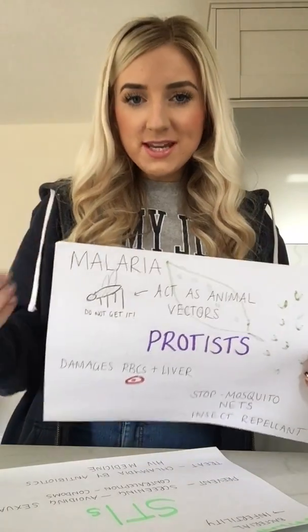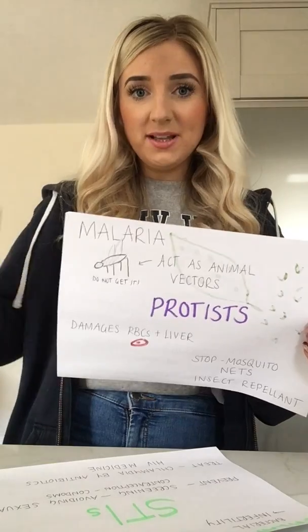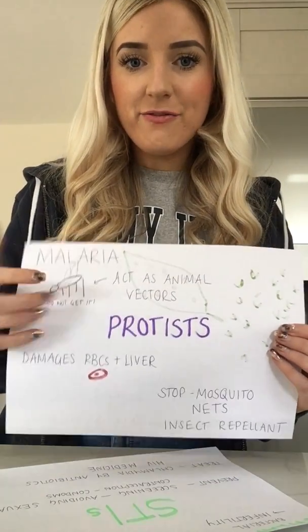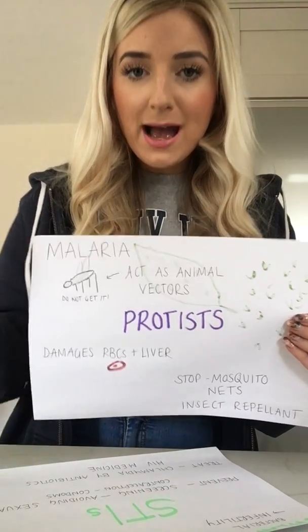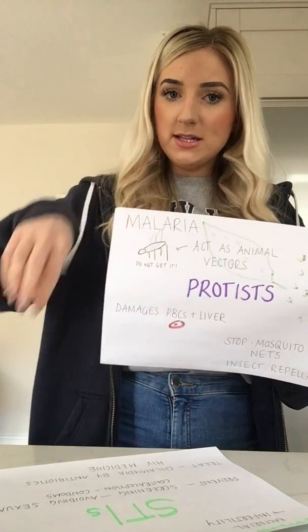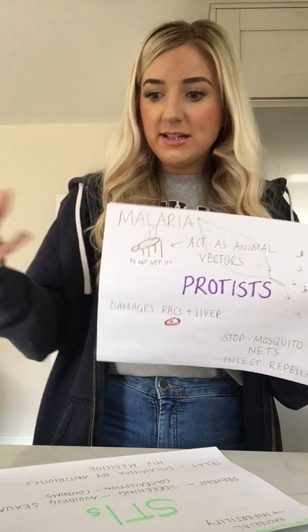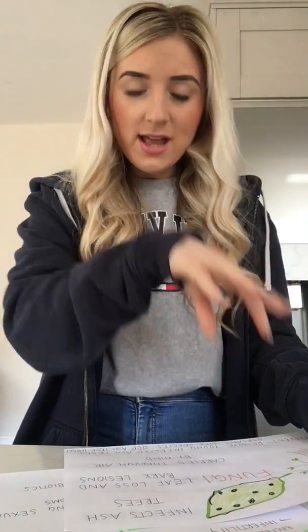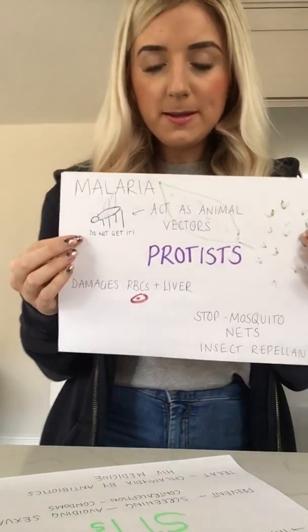Now, when a mosquito is able to do that, when it's able to carry a disease without being infected itself, we call it a vector. So it acts as a vector. So when it bites somebody and takes up some of their blood, it will carry the protist inside the mosquito, and then without being infected themselves, they will buzz off, travel off, land on somebody else, and inject that protist into their blood. So that's how it's spread.